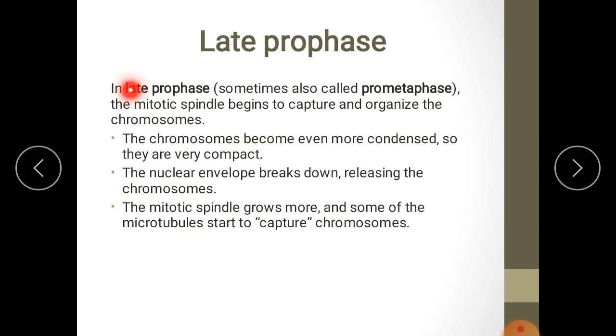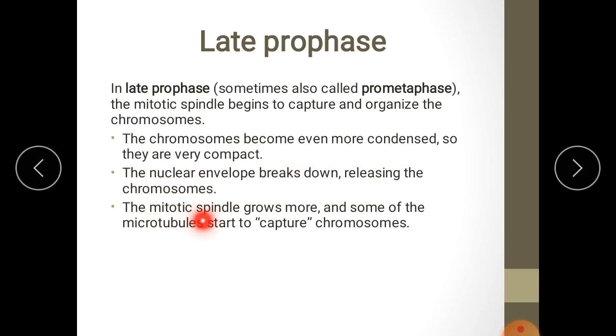Late prophase, sometimes also called prometaphase, is when the mitotic spindle begins to capture and organize the chromosomes. Spindle fibers start to adhere to the chromosomes. The chromosomes become even more condensed, so they are very compact. The nuclear envelope breaks down, releasing the chromosomes.